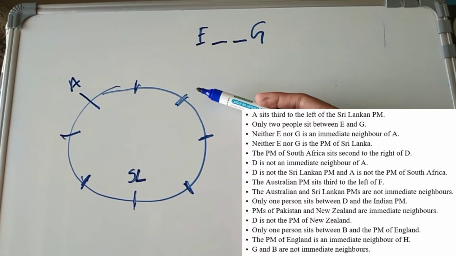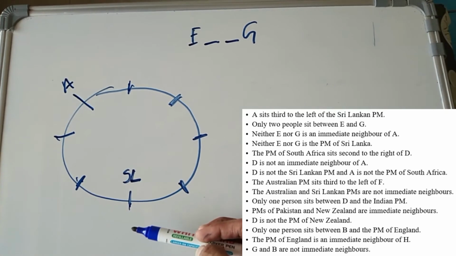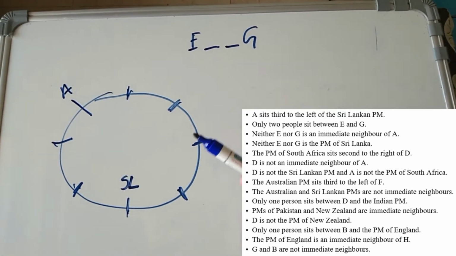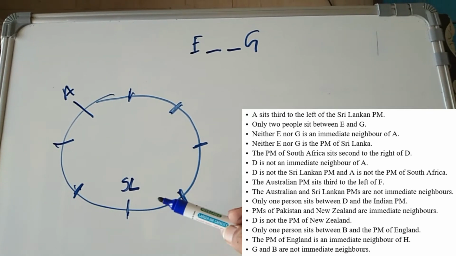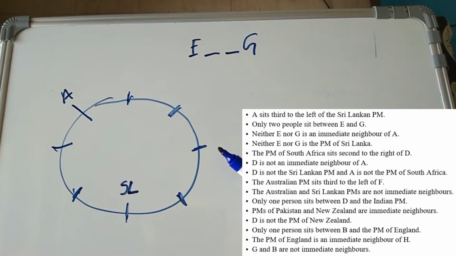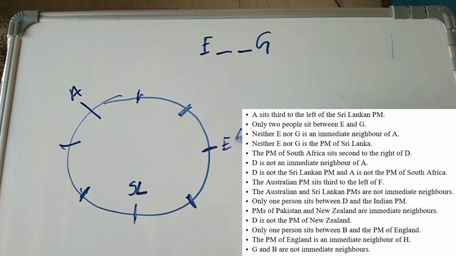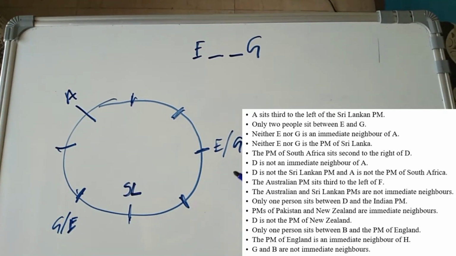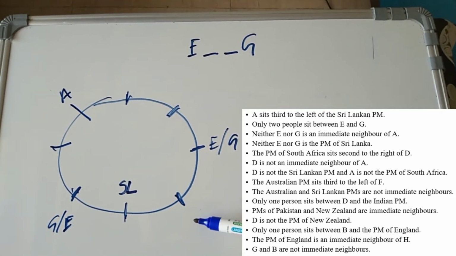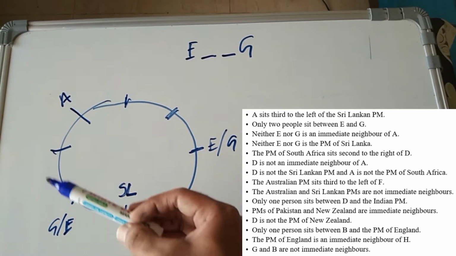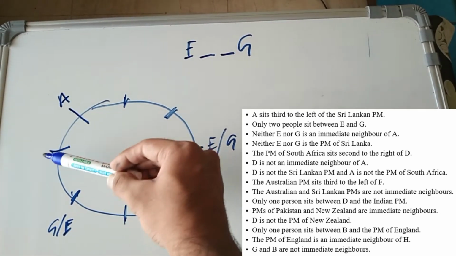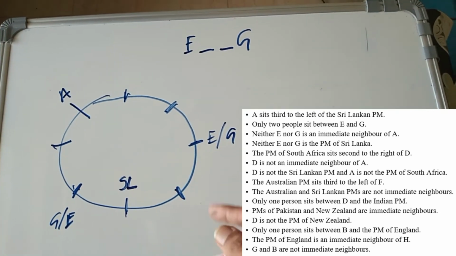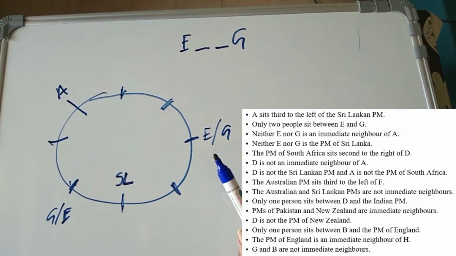because if one of them comes here, the other person will come here, and it is already given that the person is not the Sri Lankan PM. So E and G can't come here. So the only possibility for E and G is this, because E and G can't come here as well, because if E comes here or G comes here, the other person will come here and that will be the neighbor of A. So it is already given none of them is neighbor of A. So the only possibility for E and G is this and this.